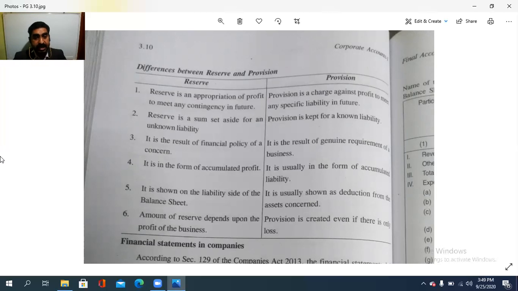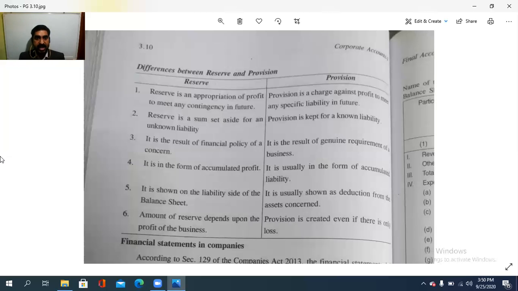Then second, reserve is a sum set aside for an unknown liability, while provision is kept for a known liability. Provision is made for a liability we know about, whereas a reserve is a sum set aside for an unknown liability, a liability that is yet to come, like expansion purposes, which in some cases is a big burden. So reserve is a sum set aside for an unknown liability, while provision is kept for a known liability. Reserve is the result of the financial policy of a concern, while provision is the result of genuine requirement of a business.